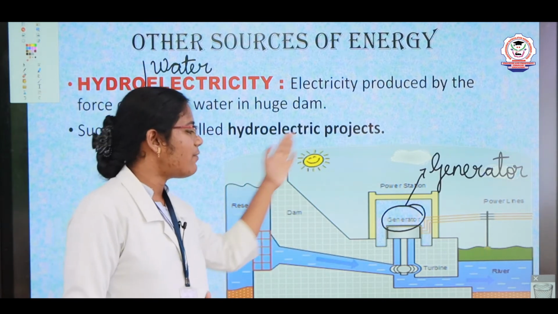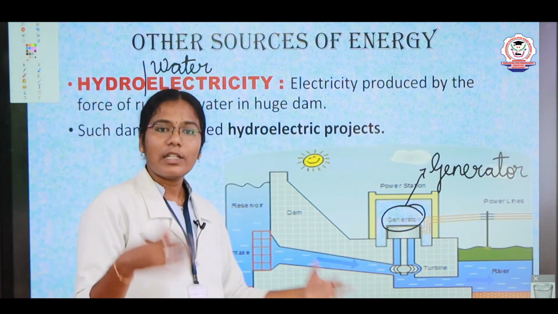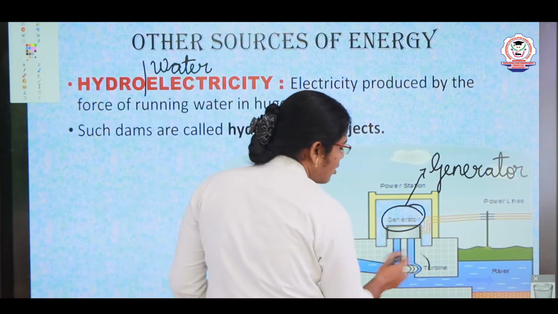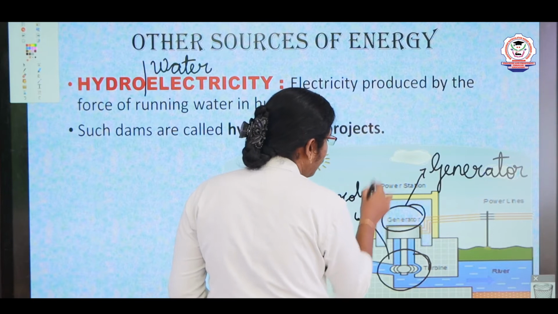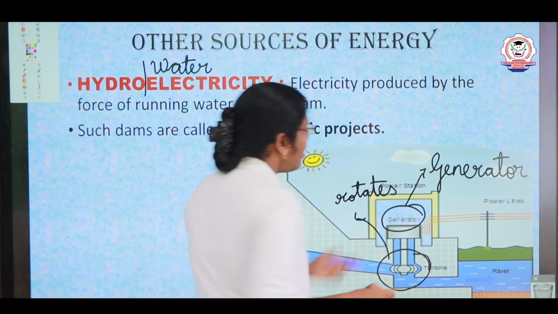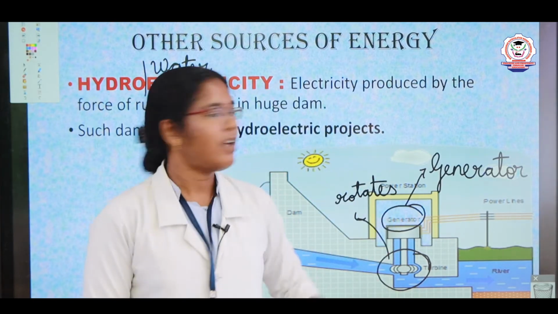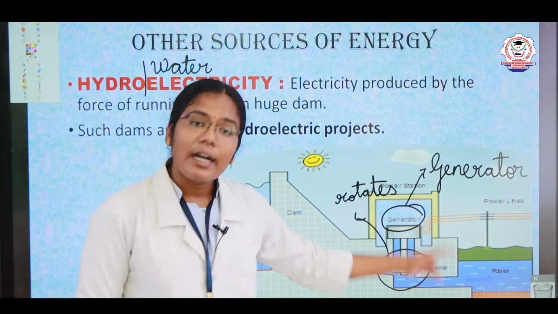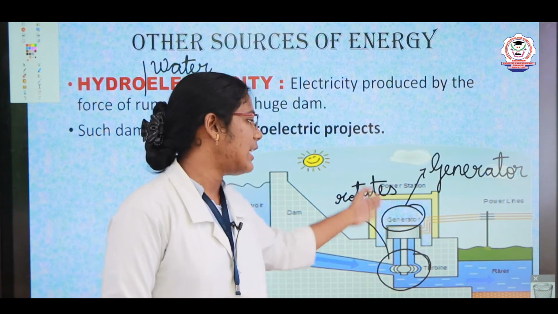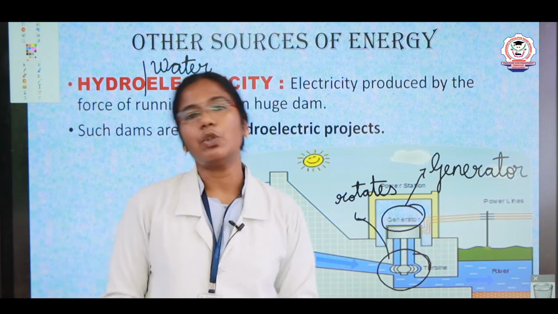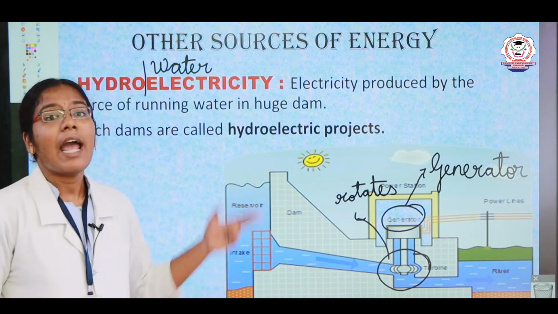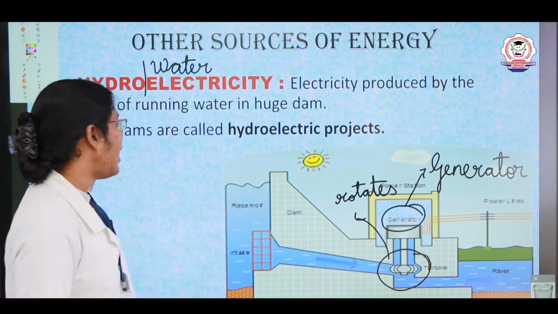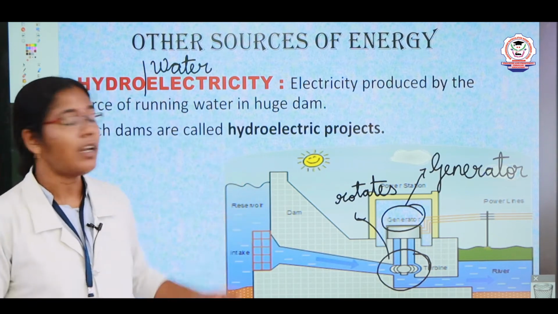That force falls on the turbine, so the turbine starts to rotate. With the help of the generator we convert mechanical energy into electrical energy, and then we distribute it to many other places. Like this we generate electricity with the help of hydro, that means with the help of water.